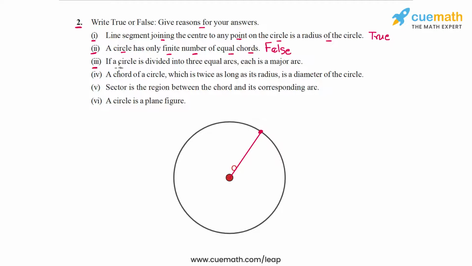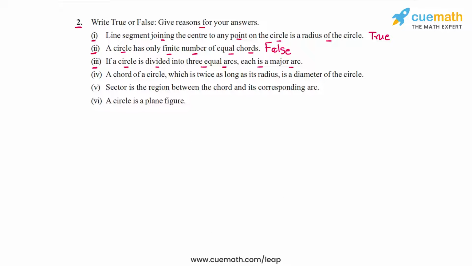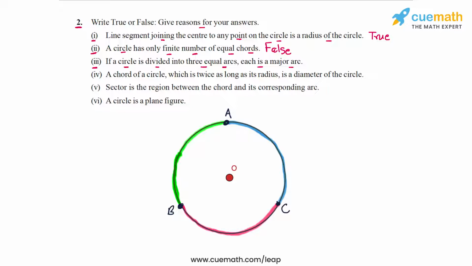Okay, now the third statement says that if a circle is divided into 3 equal arcs, each is a major arc. So let's draw a figure for this. Here I have drawn a circle which is divided into 3 equal arcs, AB, BC and CA. The statement tells us that each arc is a major arc. But you can visually see that this is not possible, because if each arc is a major arc, then if we add them, they will add to more than a full circumference.